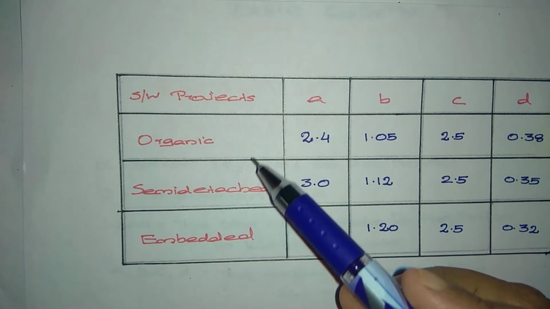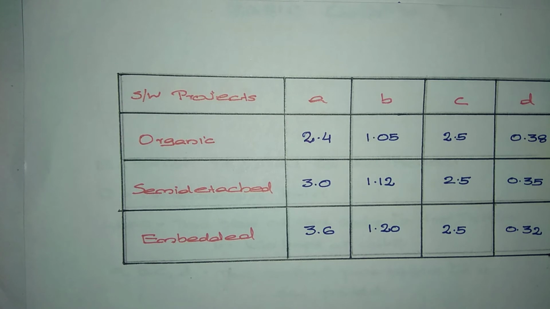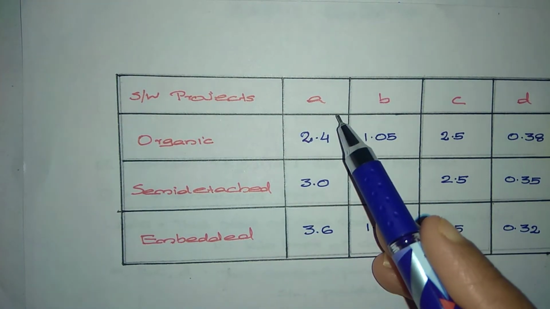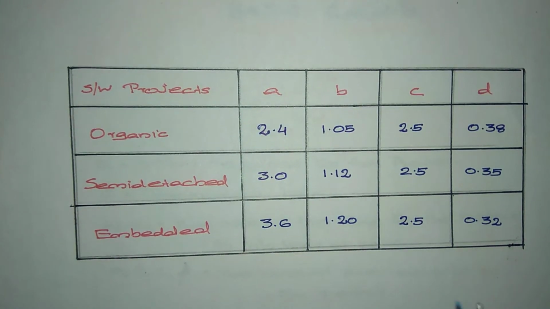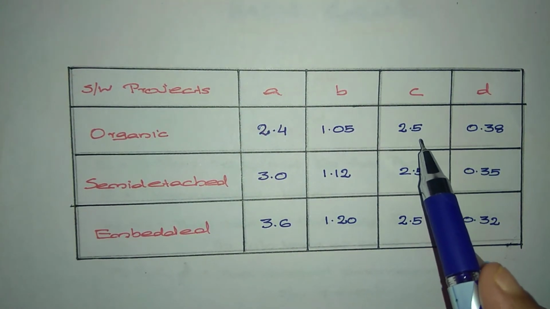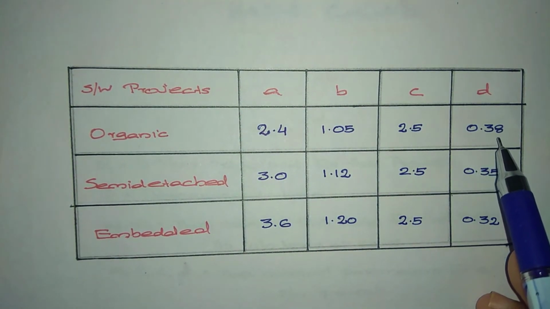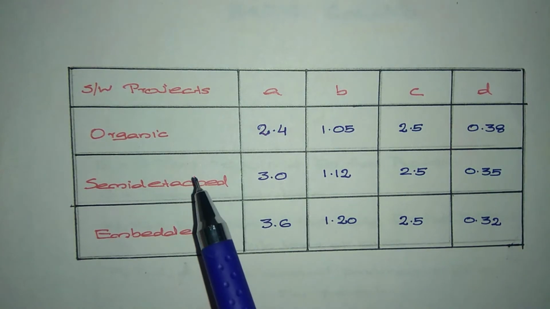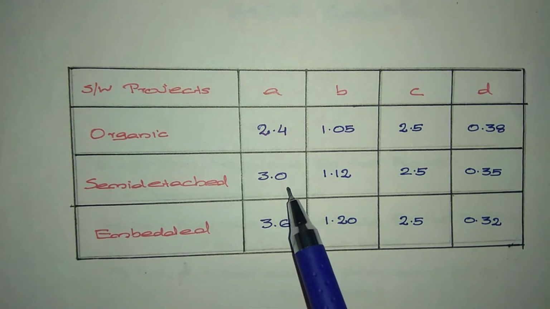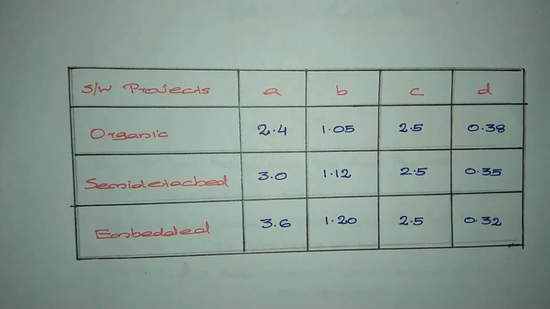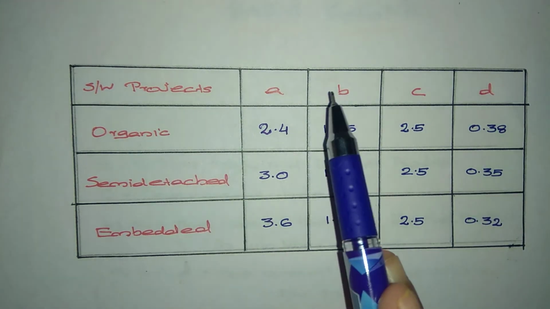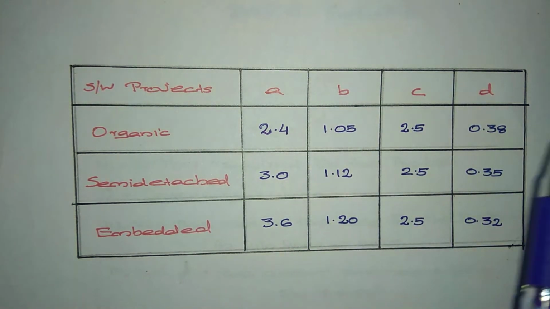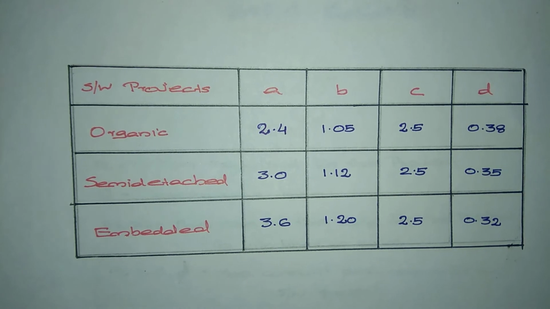In organic, the A value is 2.4, B value is 1.05, C value is 2.5 and D value is 0.38. Like that, semi-detached is 3.0, 1.12 respectively, and embedded also. So these are the constant values for the A, B, C, D parameters.